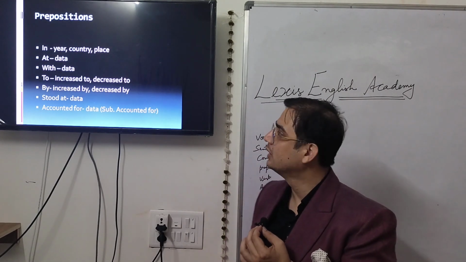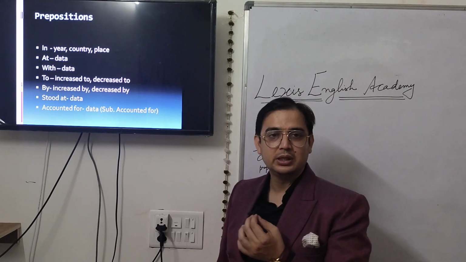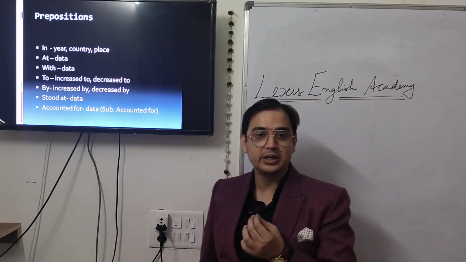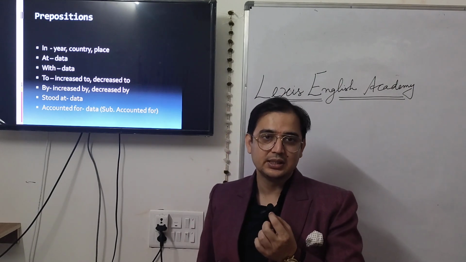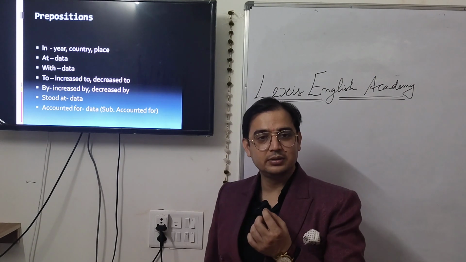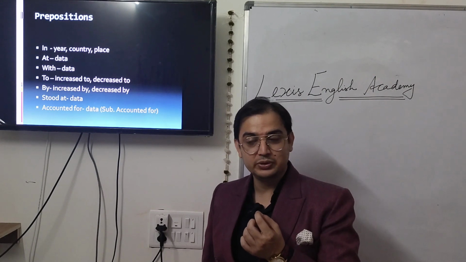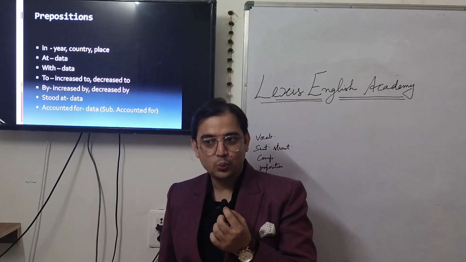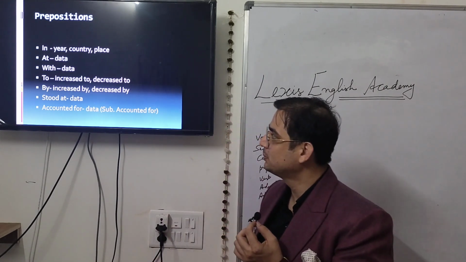So, for country, the preposition in will be used. In Delhi, in New York. Similarly, for data, the sales of car was highest at 10 million. So, the preposition at is used when you are going to mention the data. This way you can use this preposition.